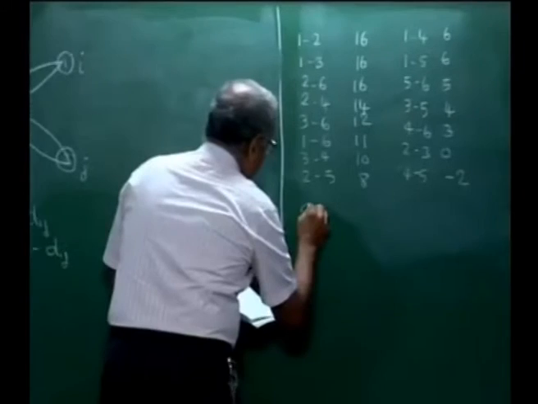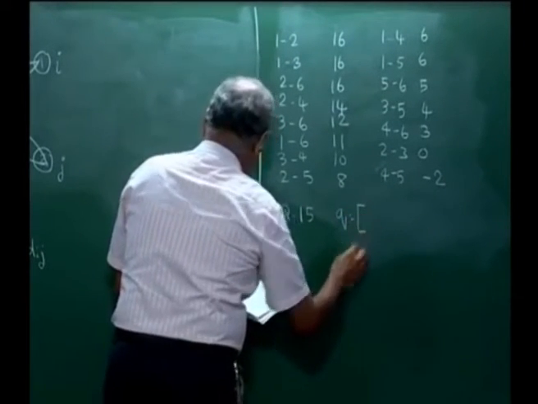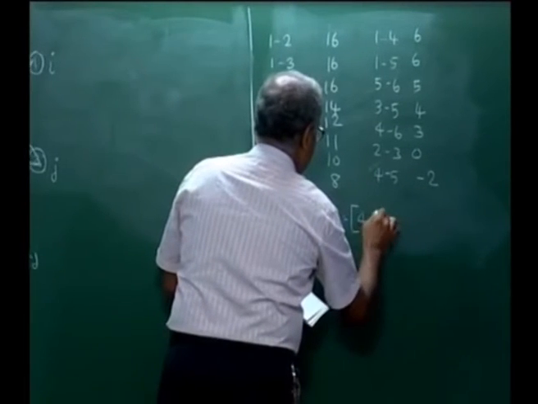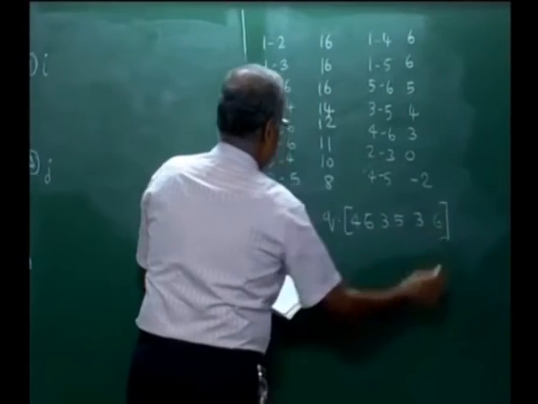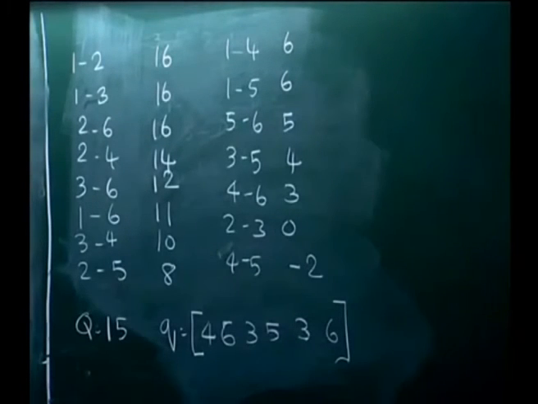Then let us assume the demands q for the customers are 4, 6, 3, 5, 3, 6 and the vehicle capacity is 15.